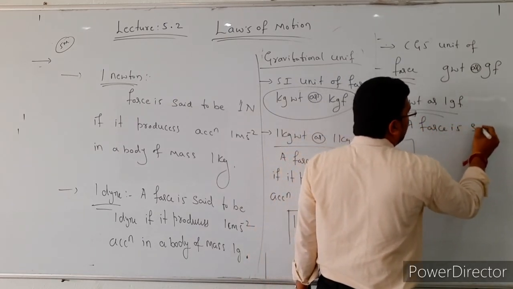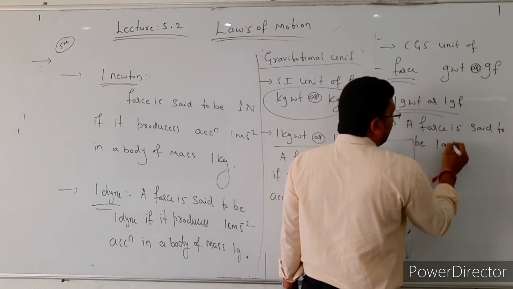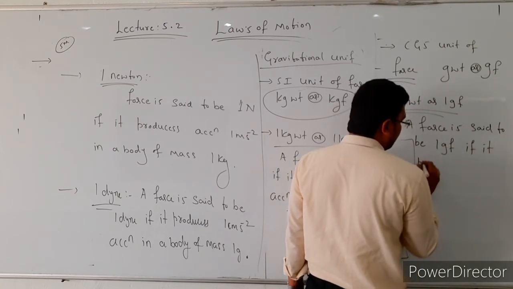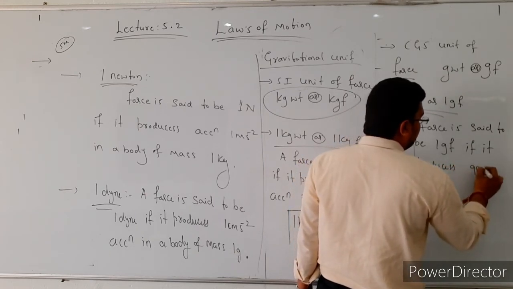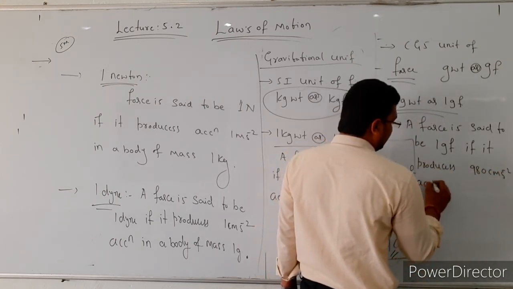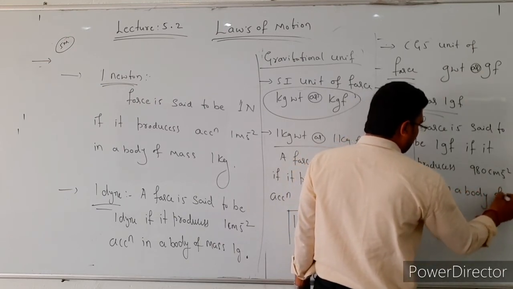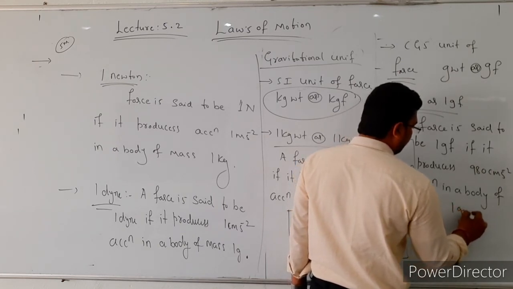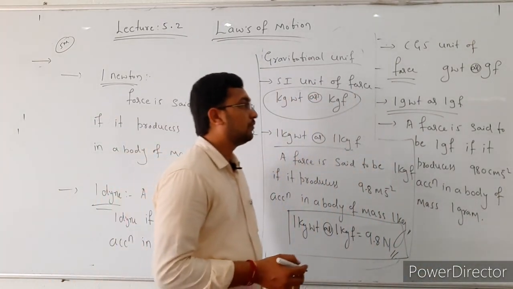A force is said to be 1 gram force if it produces 980 centimeters per second square acceleration in a body of mass 1 gram. So that is known as 1 gram force.